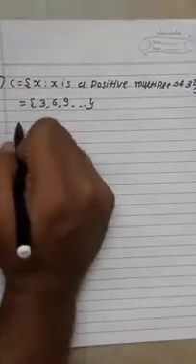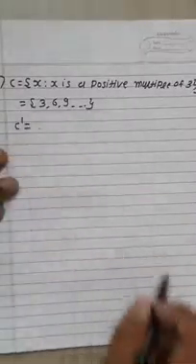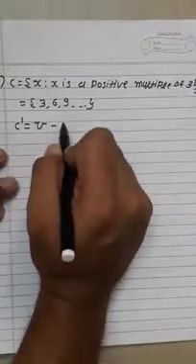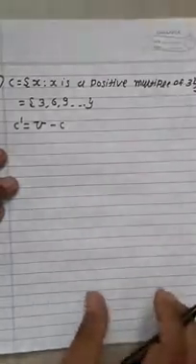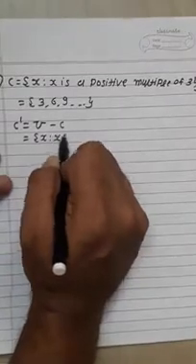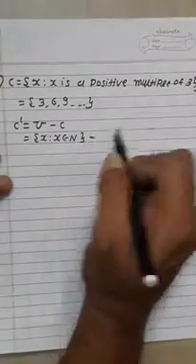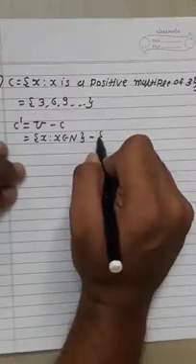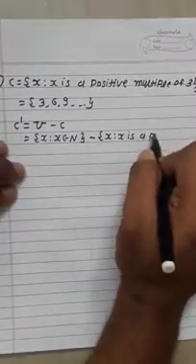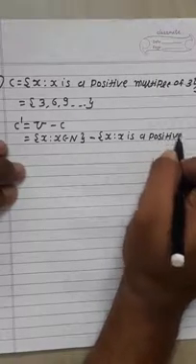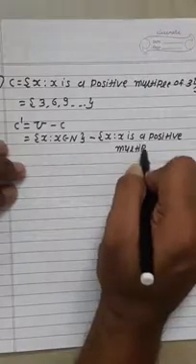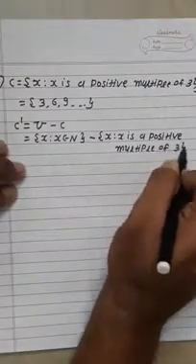Now again our question is to find the complement of this set, that means C dash. So again C dash is equal to the universal set U minus set C. The universal set U is the set of x such that x belongs to N, minus the set C, the set of x such that x is a positive multiple of 3.